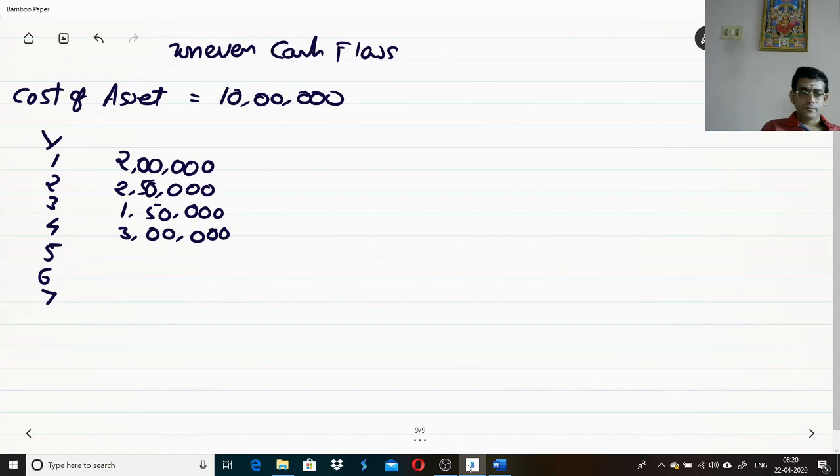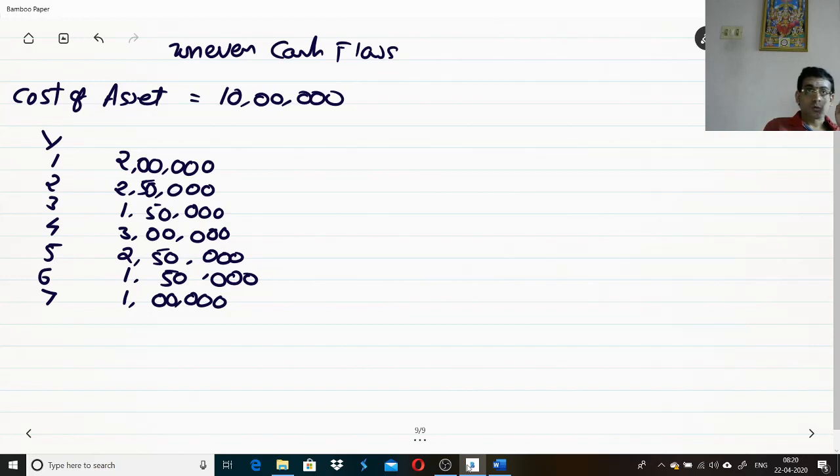Fifth year, let us consider 2 lakhs 50,000. Sixth year, 1 lakh 50,000. And finally, the last year, let us consider the revenue to be 1 lakh. So this is uneven cash flow. All the years your cash flows are not uniform.